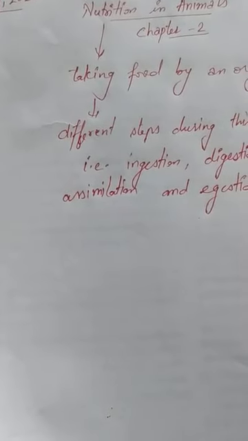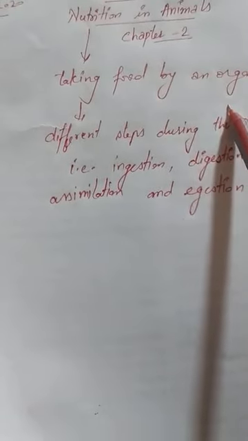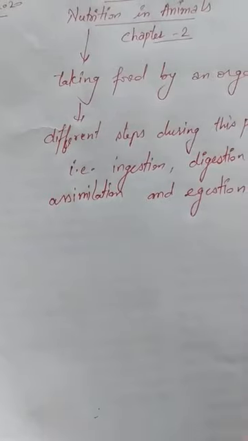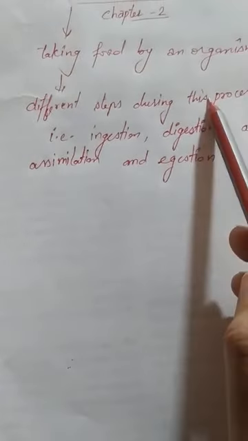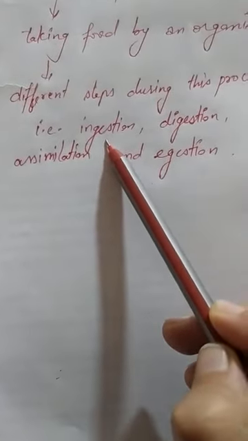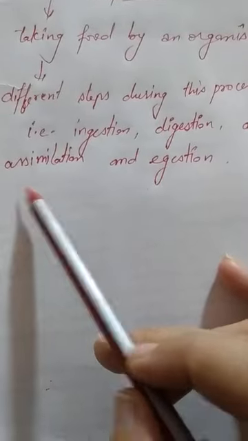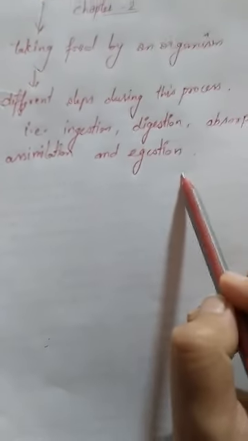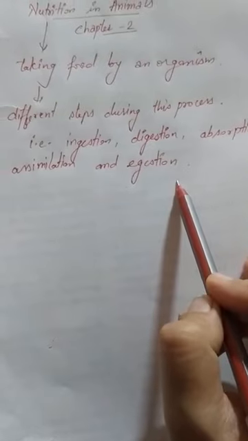What is nutrition? Nutrition is the taking of food by an organism. In plant nutrition also, it is the taking of food by the plant. Here also, nutrition in animals is the taking of food by the organism. There are different steps that take place during this: ingestion, digestion, absorption, assimilation, and egestion. These different steps we will read in this chapter. I am telling some basics of this chapter.